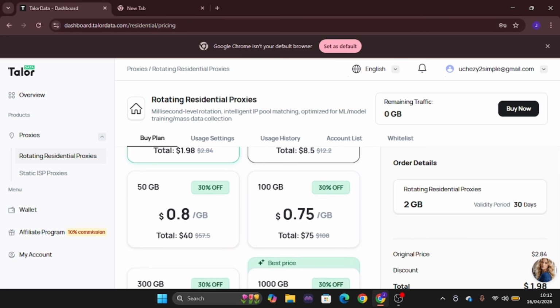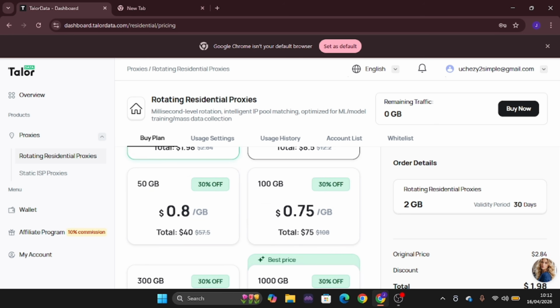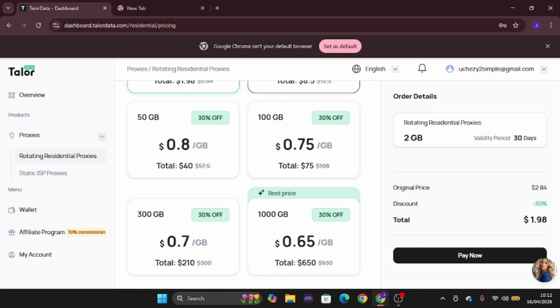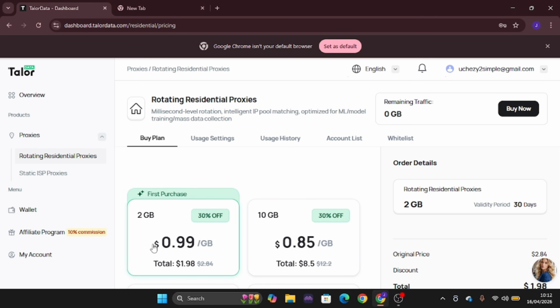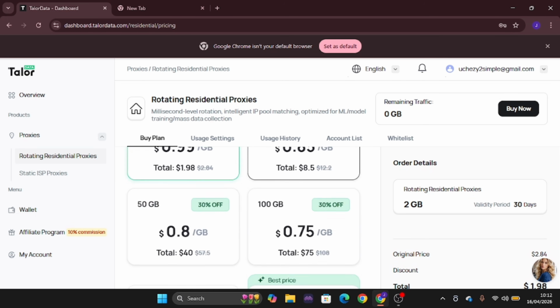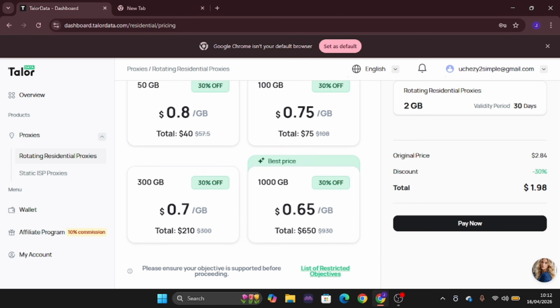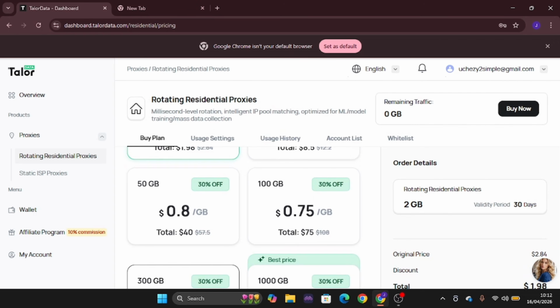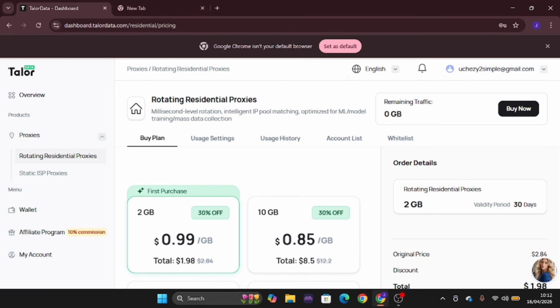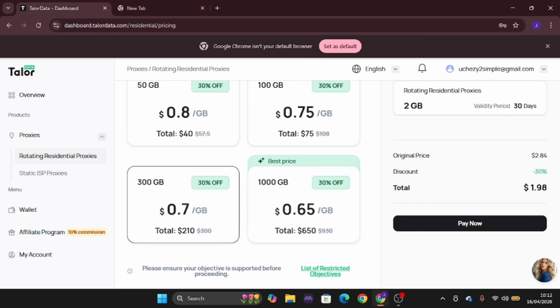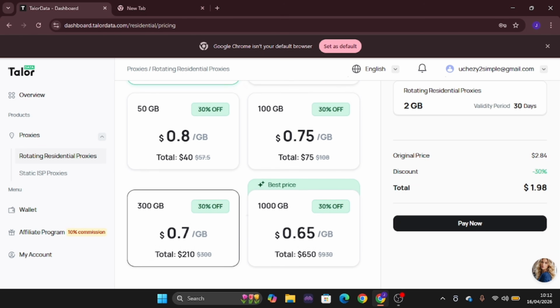So what you're going to be doing right now is to come down right here and you are going to be getting any of this depending on what you want to get. Okay, so once you have selected any of these, let's say you're actually going for the smallest package right here, which we have to be the 2 gig right here. So you can as well get this, but these are percent off, so you can come right here and get the one you can afford.